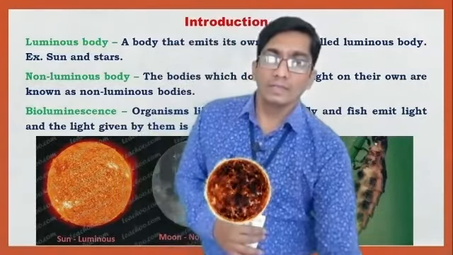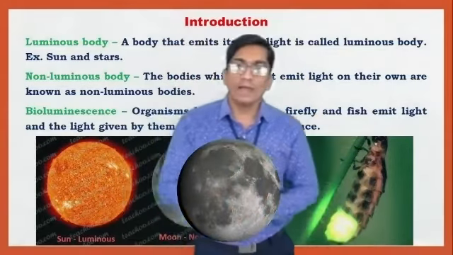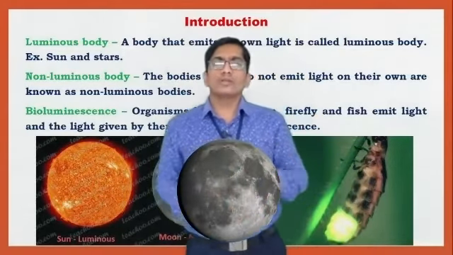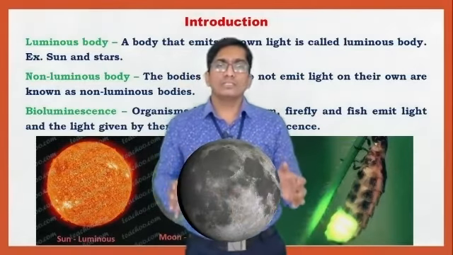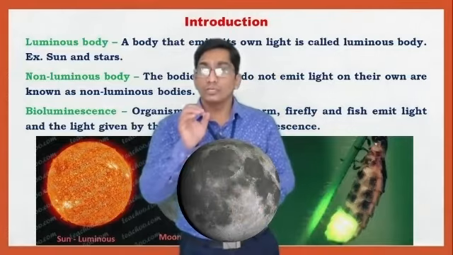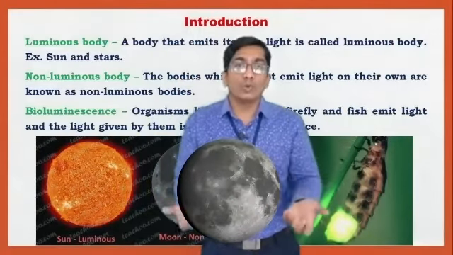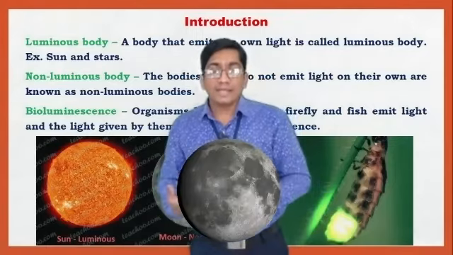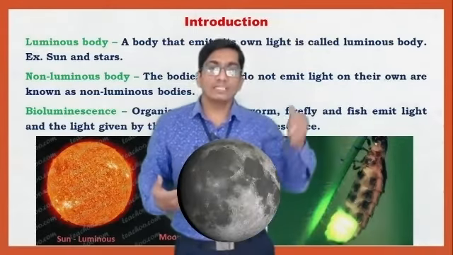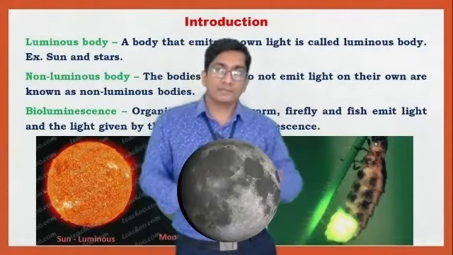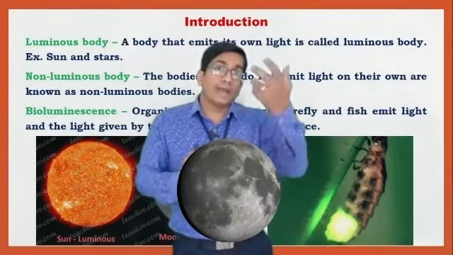Next example is a non-luminous body, because this body does not emit light. This is the natural satellite of the Earth, known as the moon. The moon does not emit its own light. At night, when sunlight is incident on the moon, it is reflected, and then we see the bright moon.